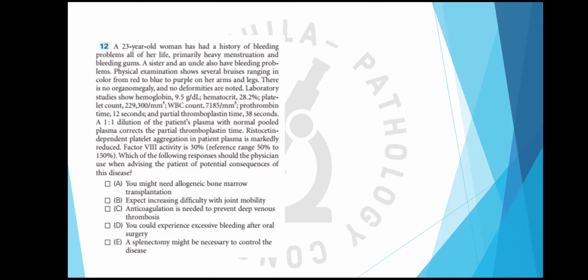So let's take a look at a few questions. Two questions are there. First, a 23-year-old woman had a history of bleeding problems all her life, primarily heavy menstruation and bleeding gums. So she has a problem of bleeding, and her sister and an uncle also have bleeding problems. So a female member of her family and a male member both have bleeding problems. So basically this disease is not linked to the X chromosome, it is not X-linked.